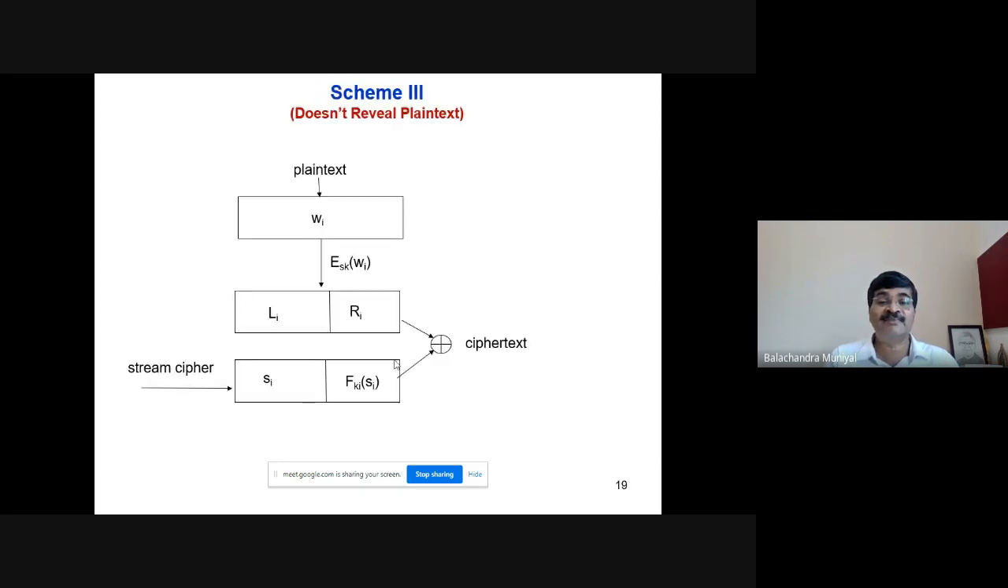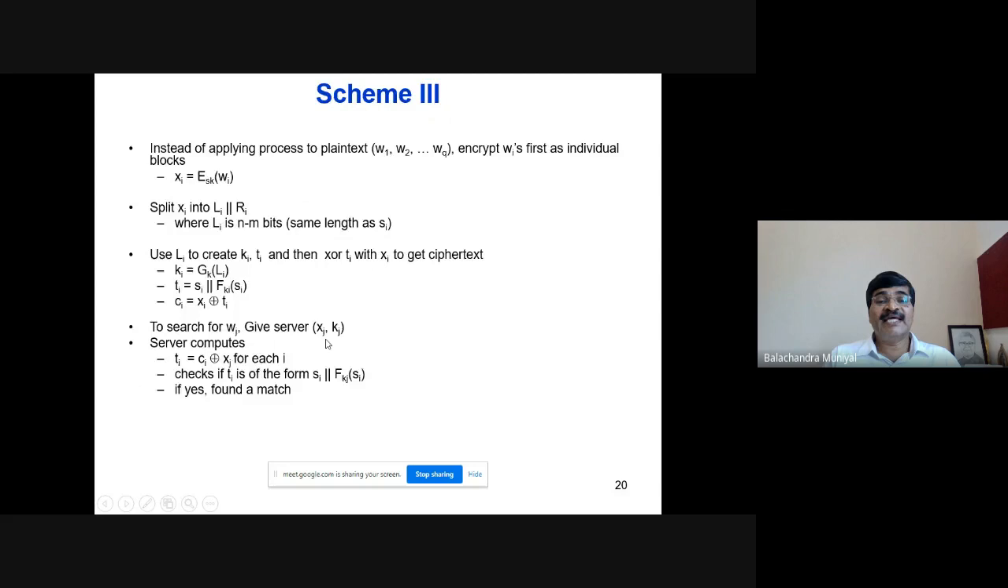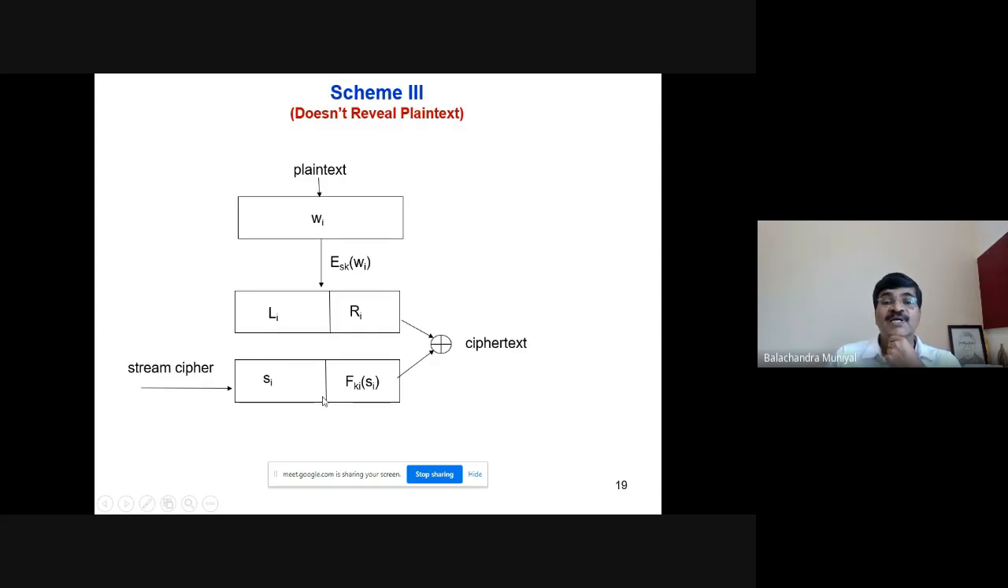You just look at this diagram. What is LI? LI is of length n minus m bits, as you know. The final ciphertext CI is equal to XI XOR TI. Now, how can you recover LI? LI is equal to SI XOR the first n minus m bits of CI, isn't it? Ciphertext is CI. You get the first n minus m bits, XOR it with SI and get LI back. Okay.